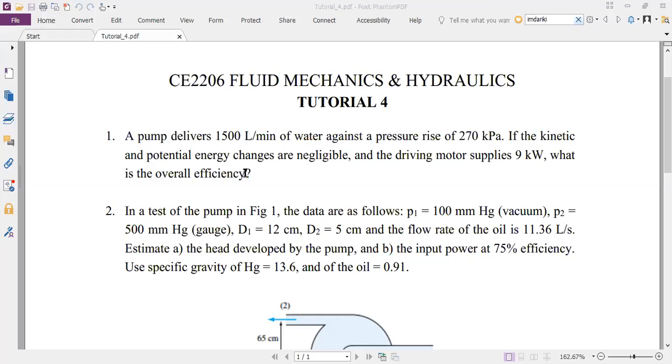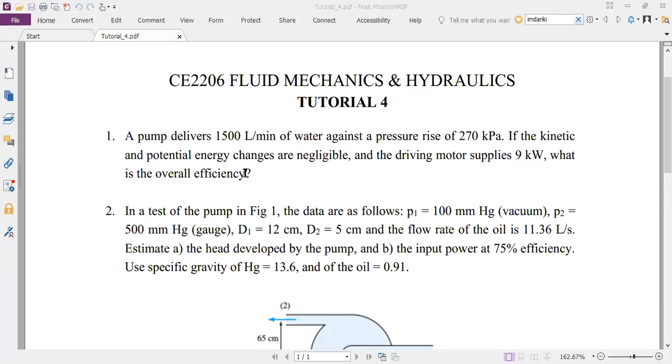So basically the efficiency is the power gained by the fluid divided by the power supplied to the motor, right? If I give 10 units of power to the motor and the water that comes out has 8 units of power, that means I have been able to transfer it with an efficiency of 80%.